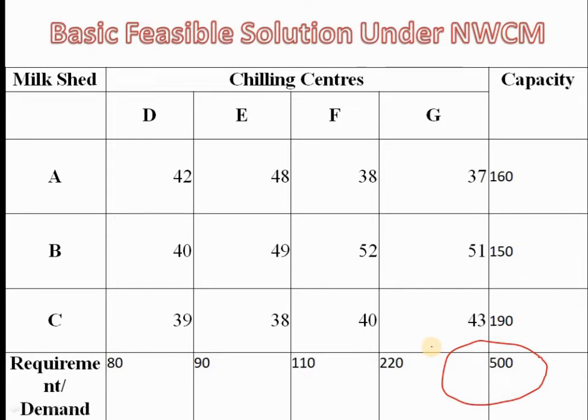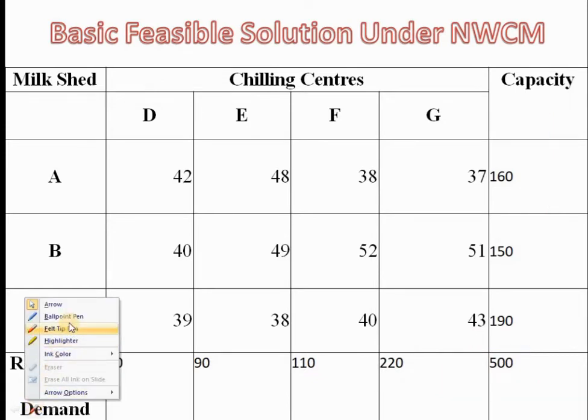Now we are solving a balanced transportation problem, so in this case capacity from the origin equals requirement from the chilling center. Capacity from the ABC milk shed is equal to the requirement of the chilling center. Capacity is 500 and requirement is also 500. So it means it is a balanced transportation problem.